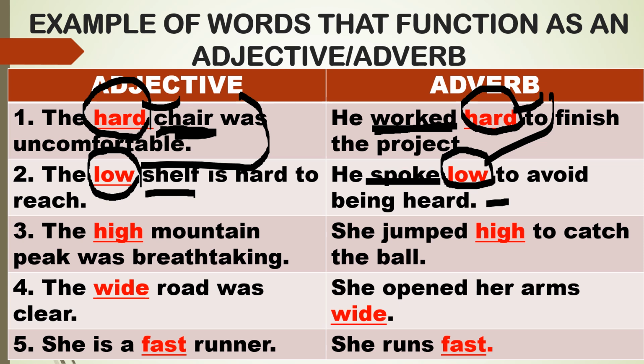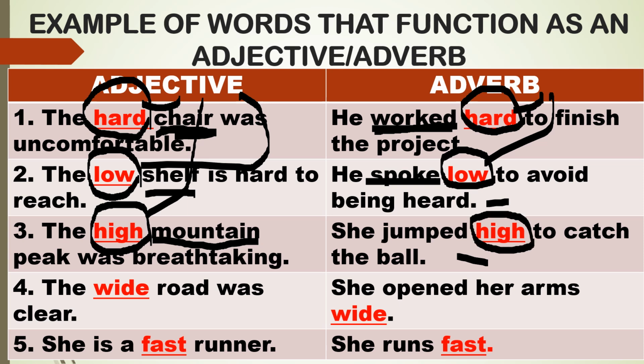See? Now, number 3. The high mountain peak was breathtaking. Here, the describing word is high, which is an adjective. Why adjective? Because it modifies the word mountain. And mountain is a noun, which is the name of a place. Okay? So in here, she jumped high to catch the ball. So, high is still the describing word, but it functions as an adverb because it modifies or describes the verb or the action word jumped.